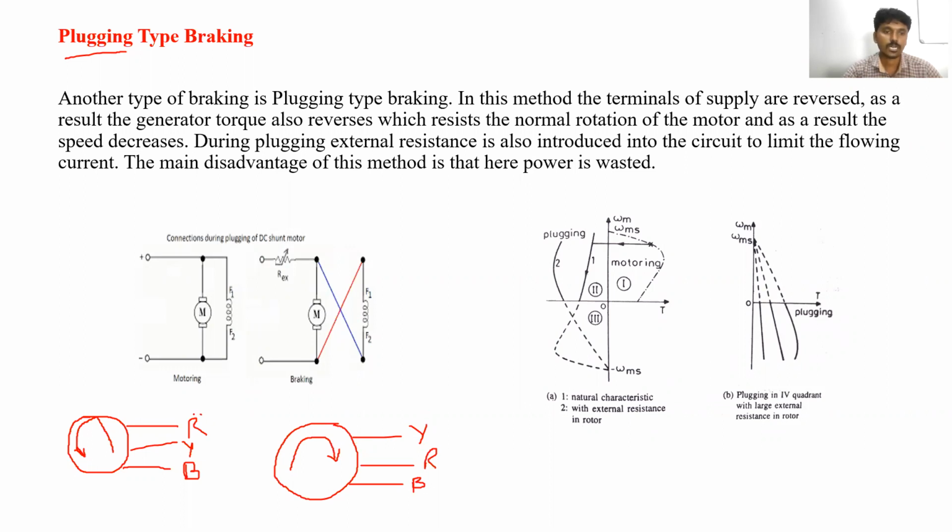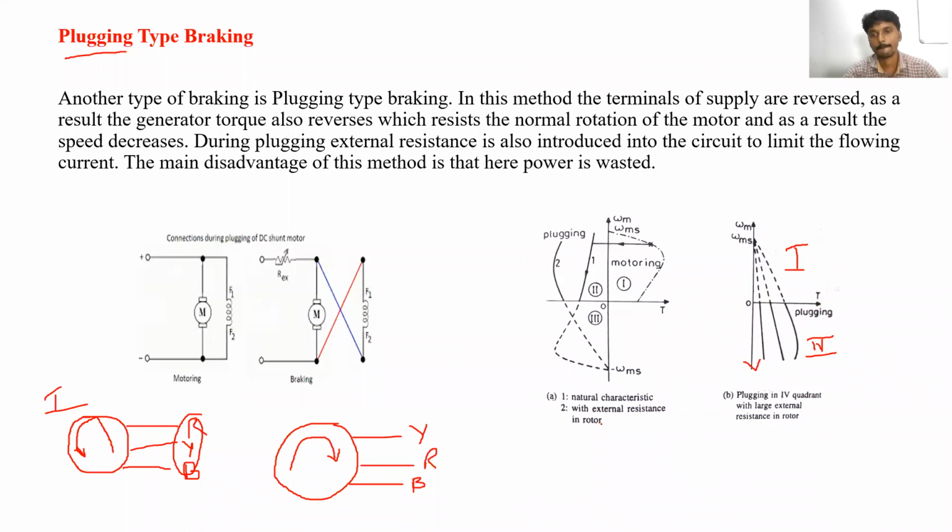When it is connected to the RYB phase sequence, it will operate in the first quadrant. When it is connected to the YRB phase sequence, the motor speed is going to be reverse. So it will shift from the first quadrant to the fourth quadrant, because reverse speed means fourth quadrant.